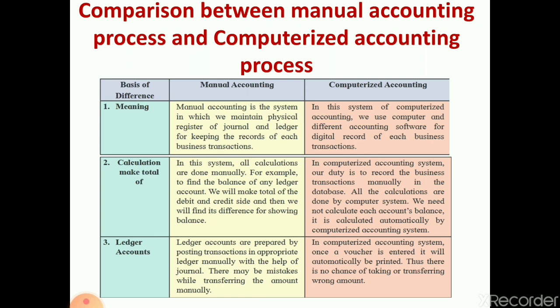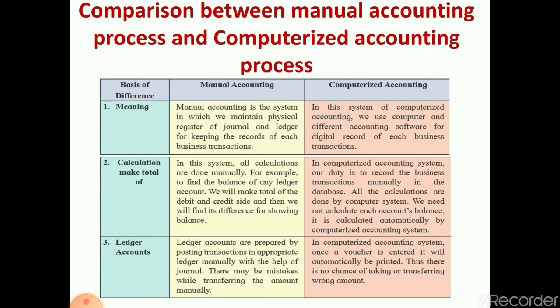Now in the computerized accounting system, our duty is to record the business transactions in the database. All the calculations are done by the computer system. We need not calculate each account balance. It is calculated automatically by the computerized accounting system. The only thing you have to do manually is feed the data, that is, whatever transactions take place, you just record them. The rest, all the calculations, will be done by the computer. All the account balancing will be done automatically by the computer software.